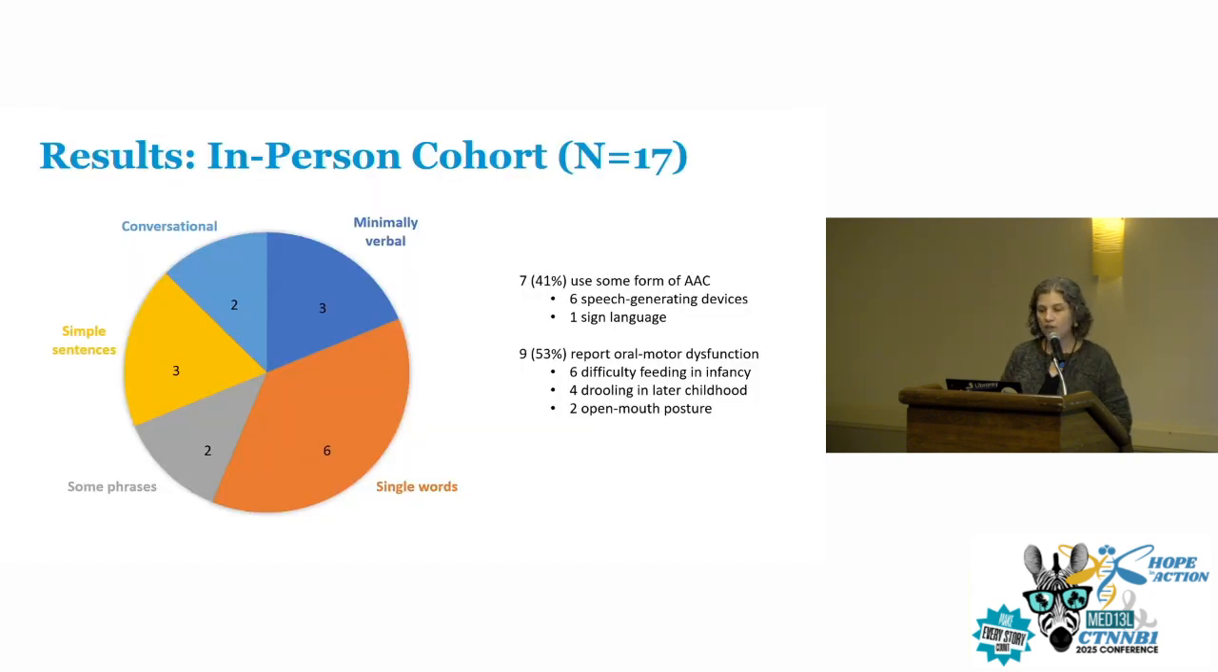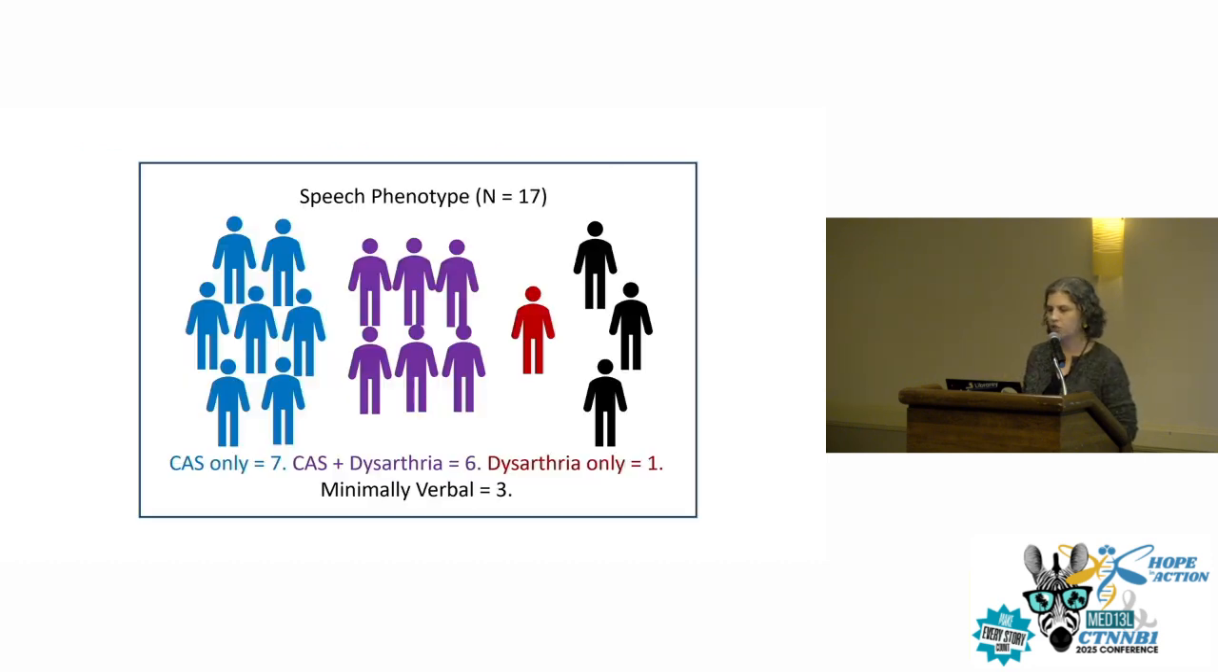So for the in-person cohort, one of the most interesting things we found was a really significant speech impairment component. About 6 individuals used single words, 2 had some phrases, 3 used simple sentences, and then we had 2 children who I tested who were completely conversational. 3 children we found were minimally verbal, and for the purposes of this study, we defined that as fewer than 10 consistent verbal words. 41% used some form of AAC, mostly speech-generating devices, and then 9 reported some type of oral motor dysfunction. A lot of them had difficulty feeding in infancy, drooling into later childhood, open mouth posture, some oral hypotonia.